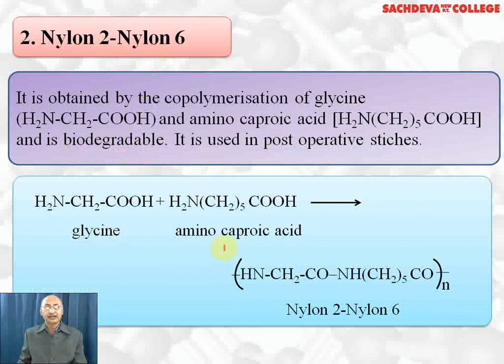Glycine is one of the monomers. Another monomer is aminocaproic acid. Caproic means 6 carbon atoms in total. So there are 6 carbon atoms, and an amino group is there, so we call it aminocaproic acid. We can also call it 6-aminohexanoic acid. It reacts with glycine and results in the formation of a polymer which has this repeating unit. It is called nylon 2, nylon 6. This is also biodegradable and does not create pollution.